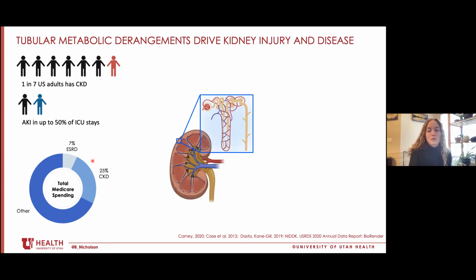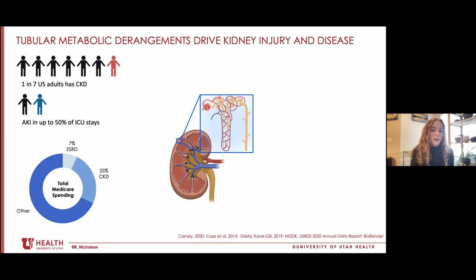So to orient you to the kidney, we have here a kidney cross-section and a blown-up nephron, which is the functional filtering unit of the kidney. Kidney filtrate is generated by the diffusion of fluids, solutes, and toxins from the blood supply in these glomerular bundles into the tubule. And this segment of tubule directly adjacent to the glomerulus, the proximal tubule, is responsible for reabsorbing the majority of kidney filtrate solutes like salt, glucose, and amino acids back into the blood supply. And that's a really highly energy demanding process.